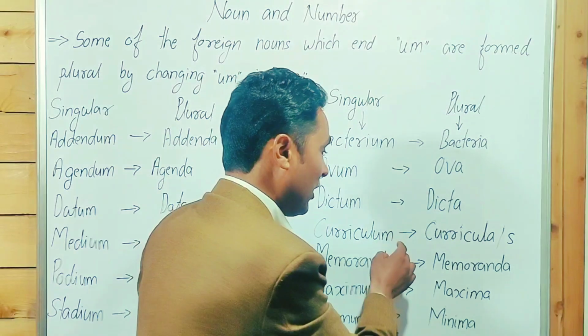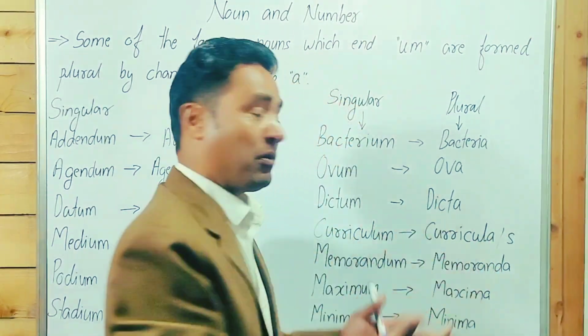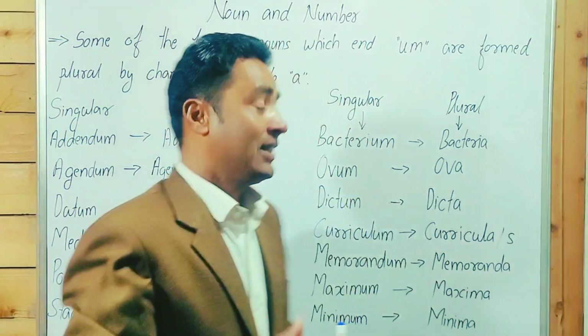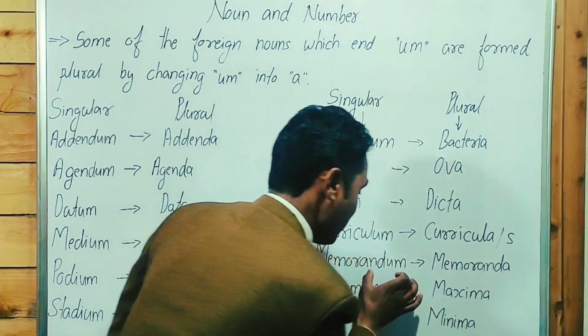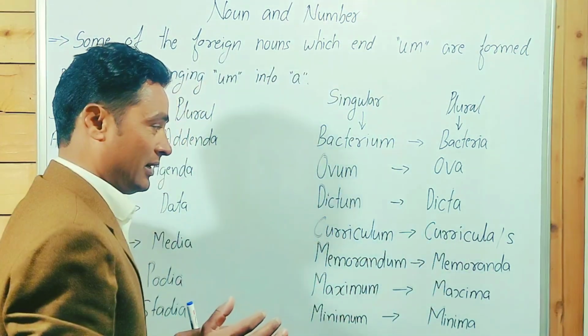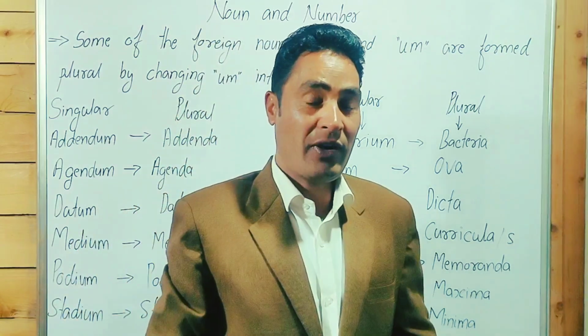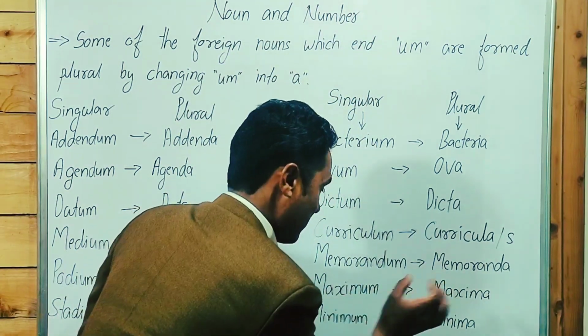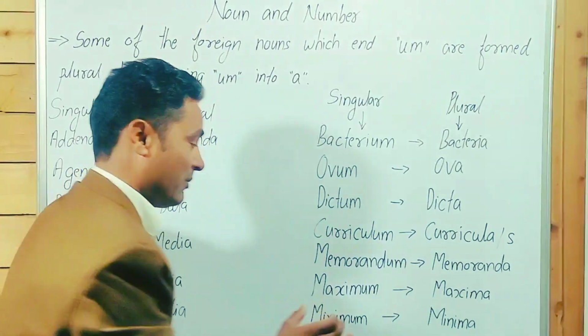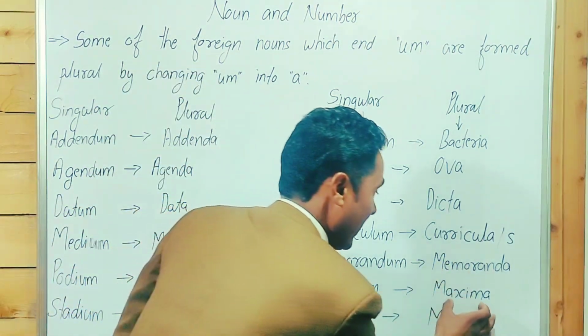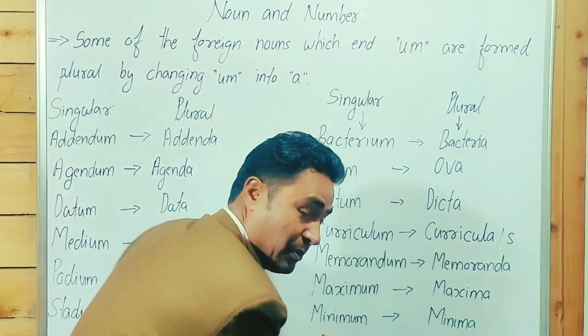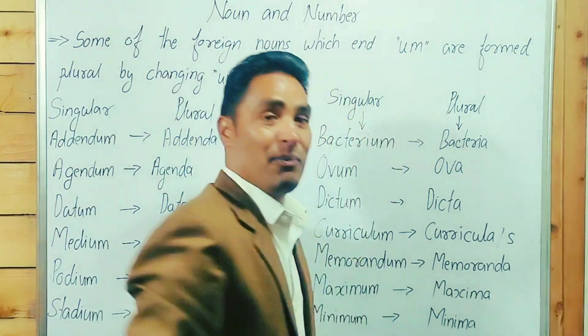Curricula and curriculums, both patterns are correct. Memorandum singular, memoranda plural. Maximum singular, maxima plural. Minimum singular, minima plural.